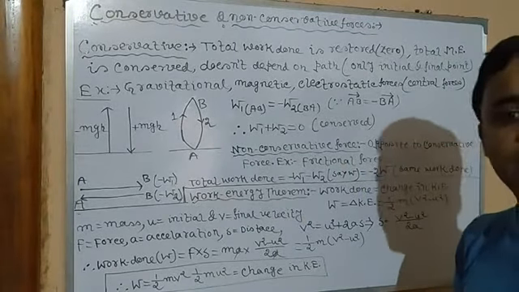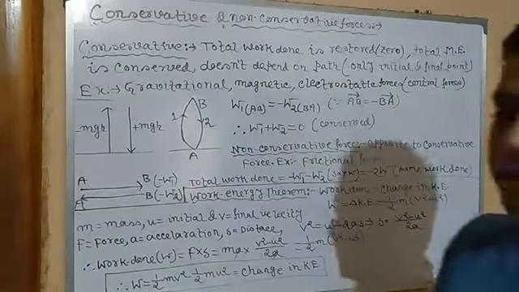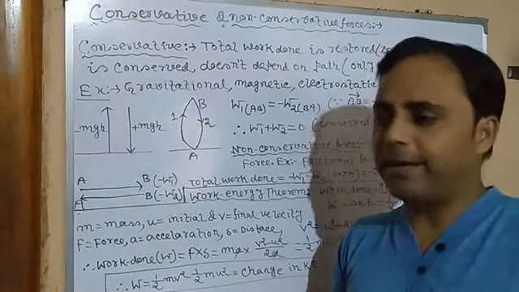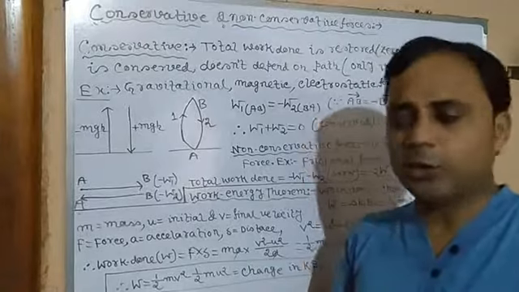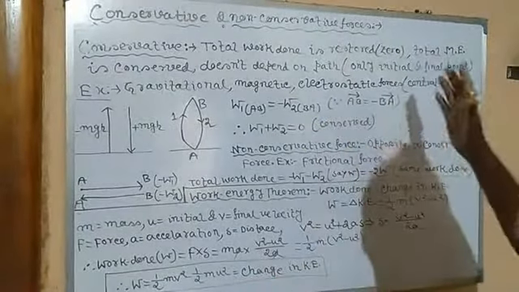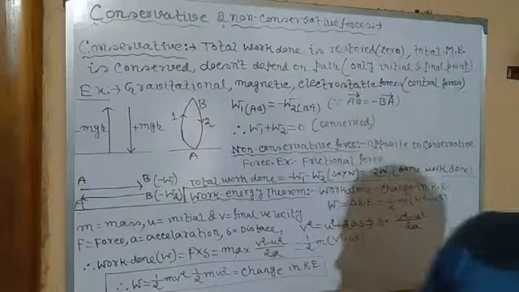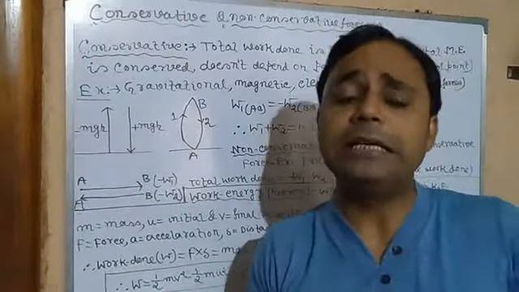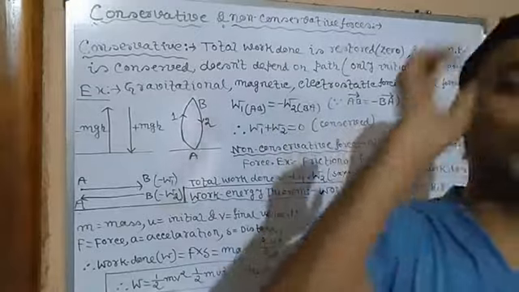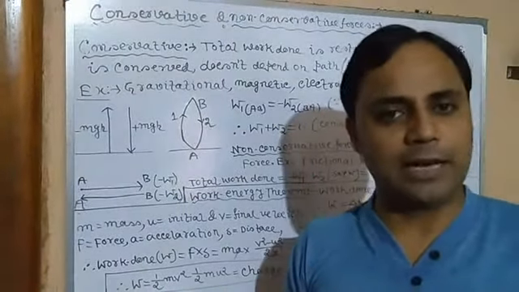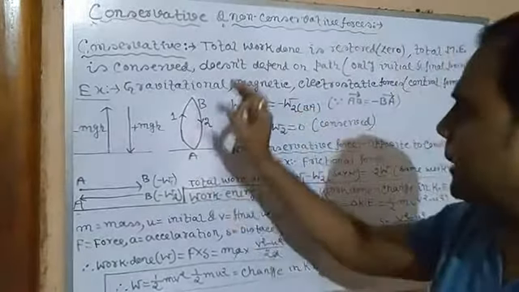Clear? So what we have learned is that a force is said to be conservative if the total work done is 0. It means the total mechanical energy is conserved, the total work done can be restored. And most importantly, it doesn't depend on the path on which the work is done. It only depends on the initial and the final point.